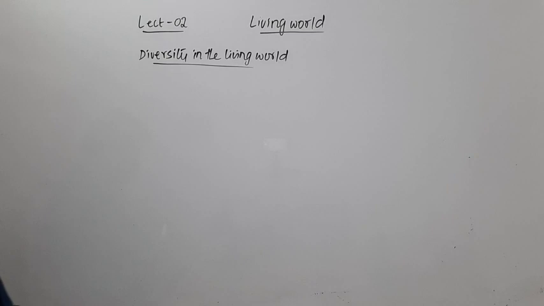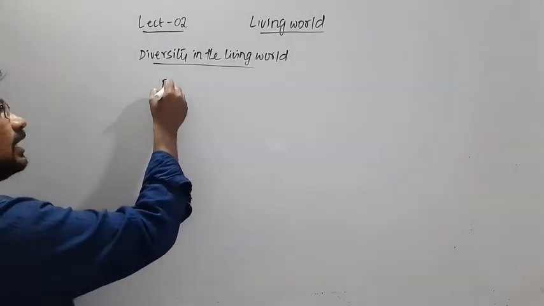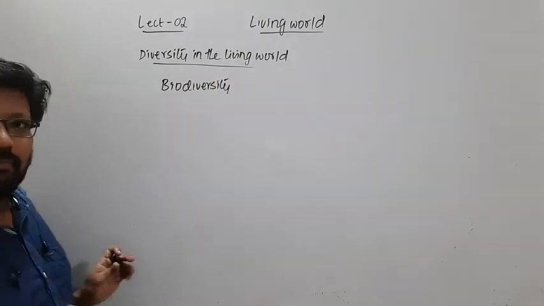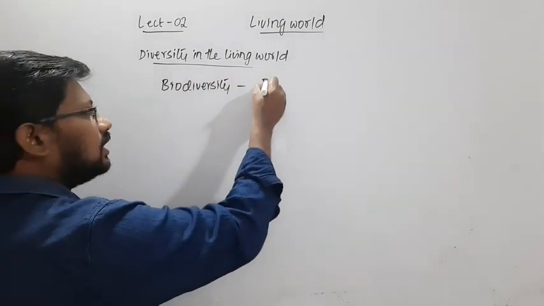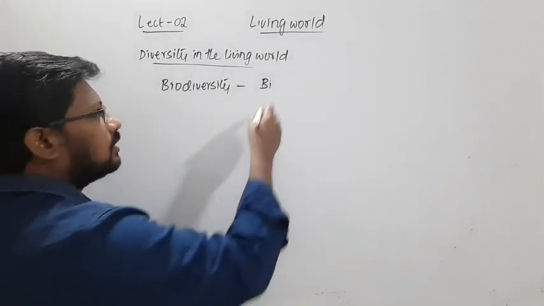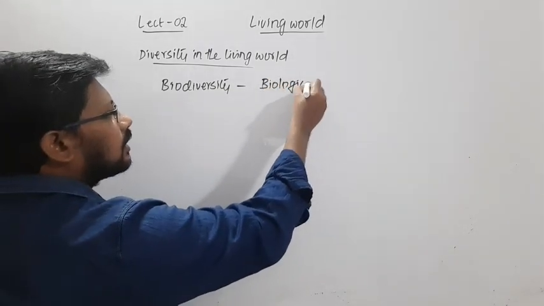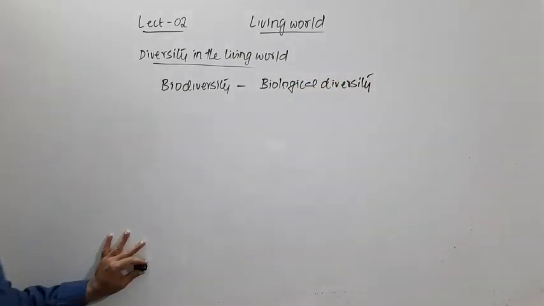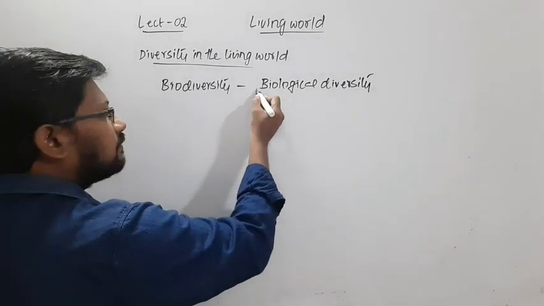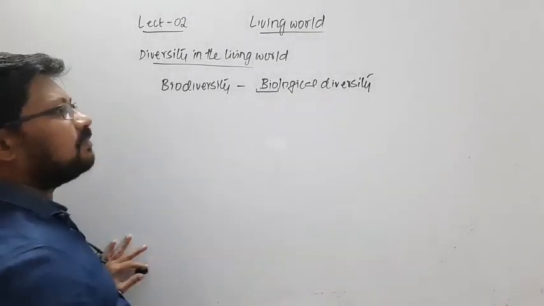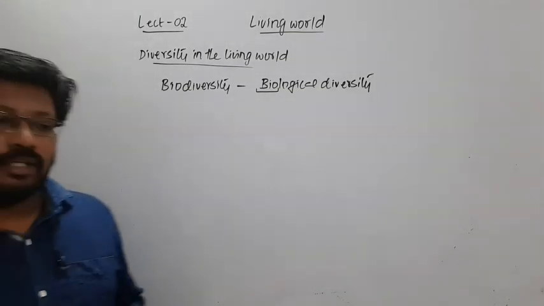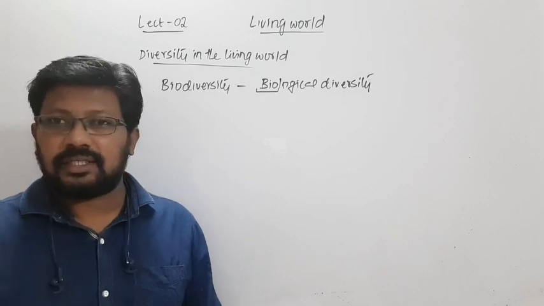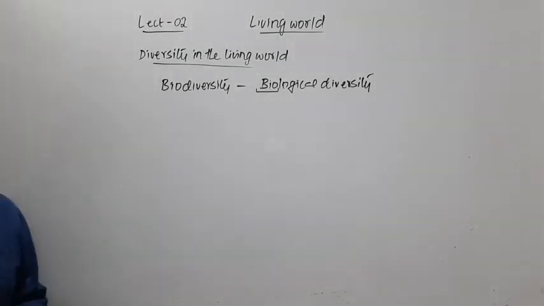Here I simply use one word for this, biodiversity. Biodiversity is a short name for biological diversity, in which I have taken the first three letters and made the word biodiversity. So the question here is how many species are present on this planet Earth.